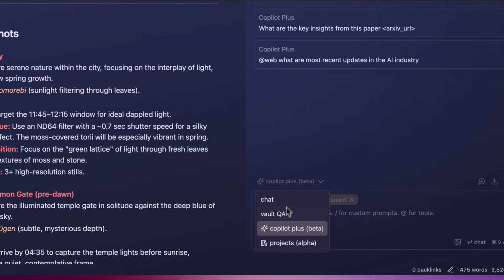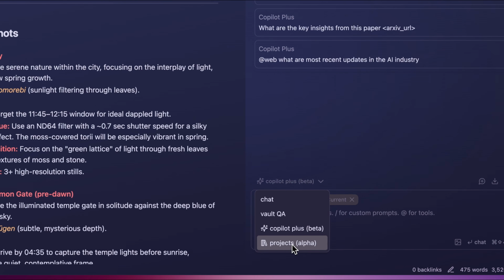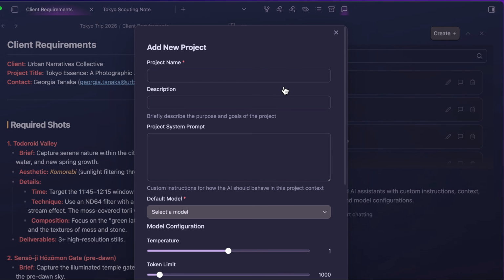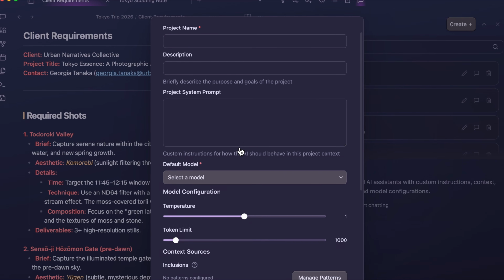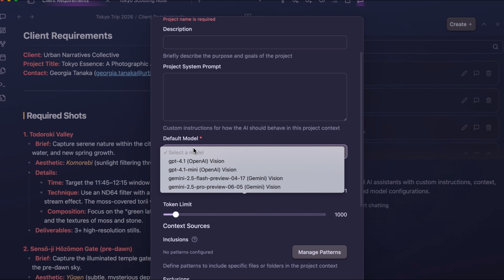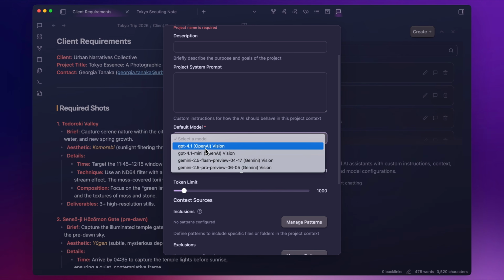Okay, with that out of the way, let me show you how they work. The new projects mode is right below the plus mode in the dropdown. You start by creating a project here. Here are some of my projects I already created. Each project is a combo of name, description, your custom instructions, model, parameters, and your context.